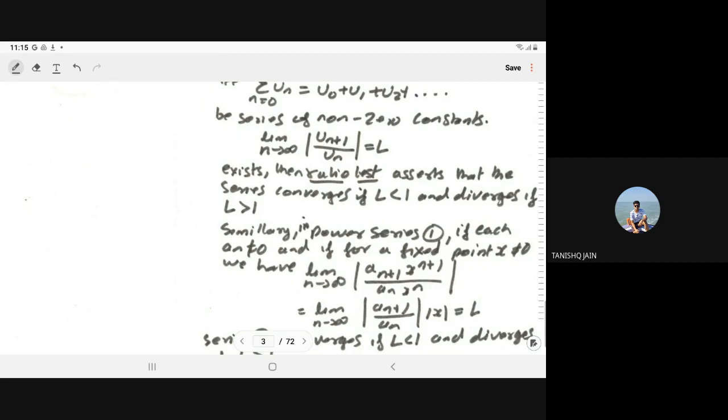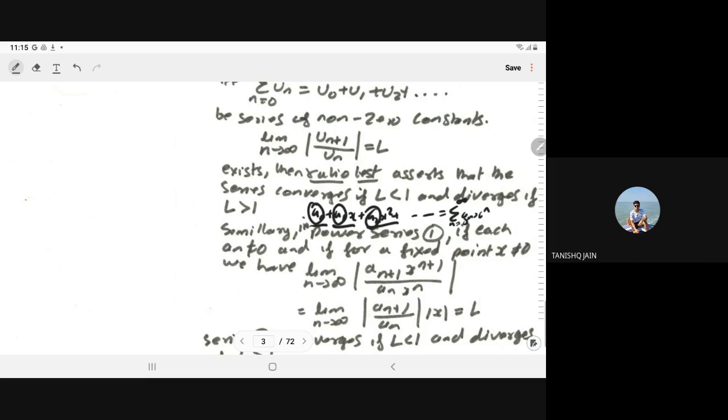A power series means a0 plus a1 x plus a2 x square and so on, or summation a_n x to the power n, n from 0 to infinity. If each a_n is not equal to 0, and for a fixed point x not equal to 0, we have, just so you understand, this is u0, this is u1, this is u2 and so on.